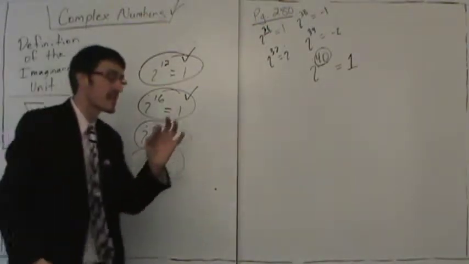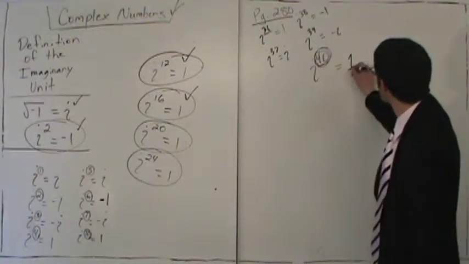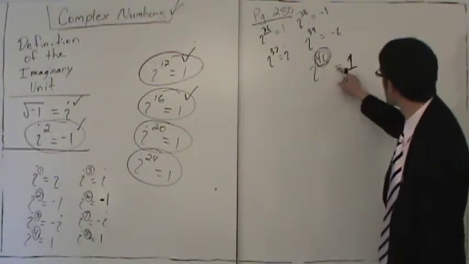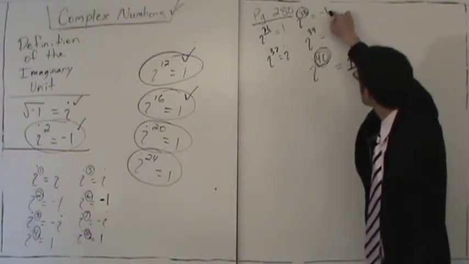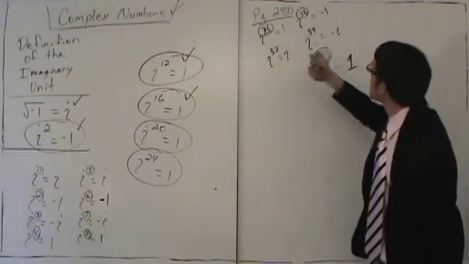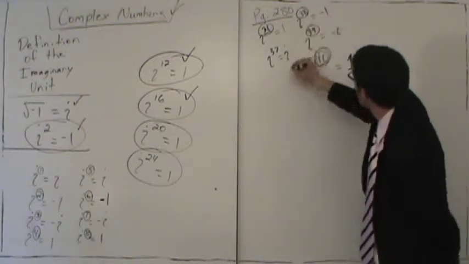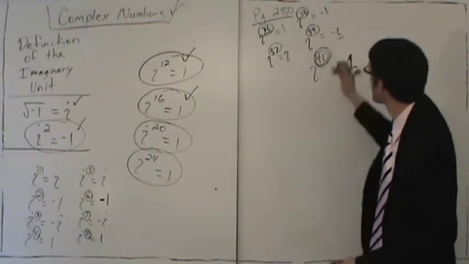So the rule is this. If the exponent is even, our answer is either 1 or negative 1. In this case, it was 1. Notice our exponent is even. Our answer is negative 1. Exponent is even. Our answer is positive 1. If the exponent is odd, 39 or 37, the answer is either i or negative i. Here we have i, here we have negative i.